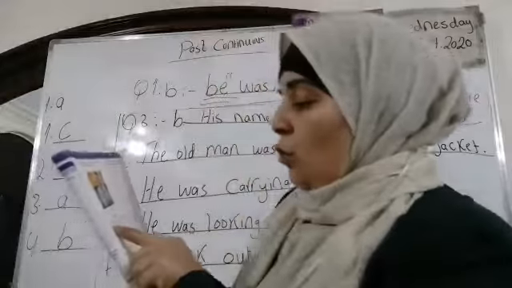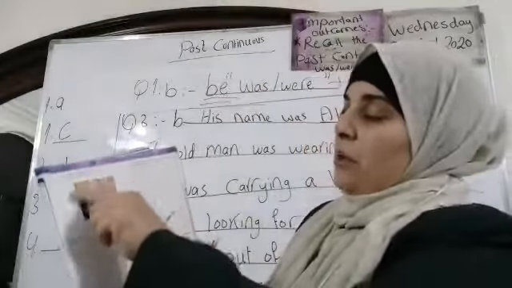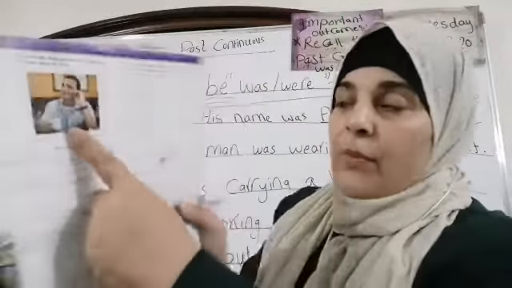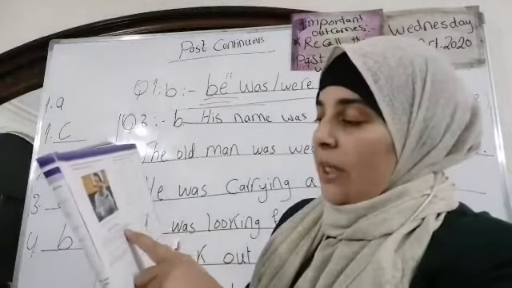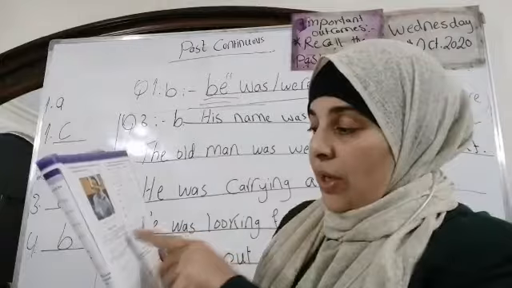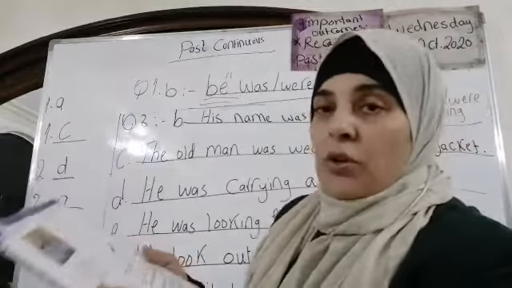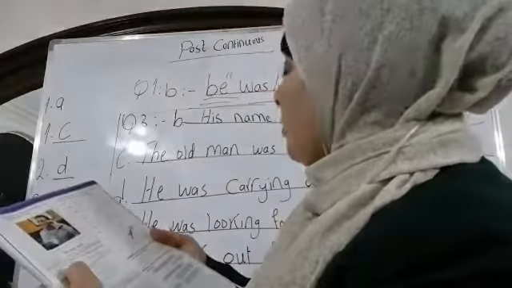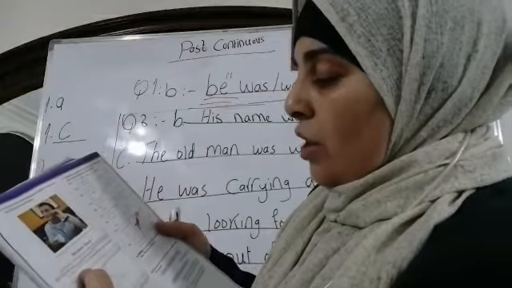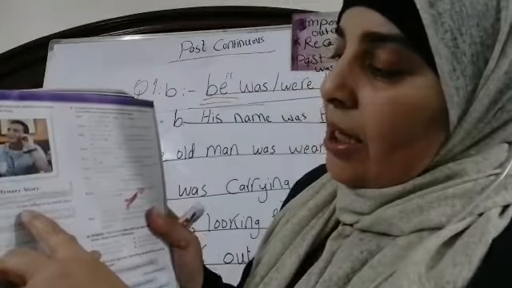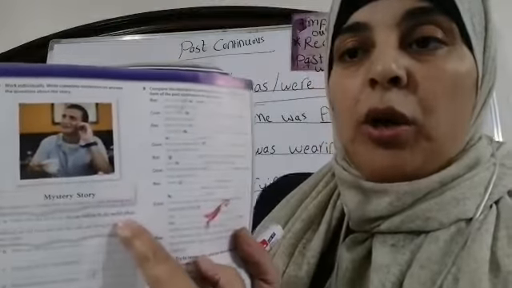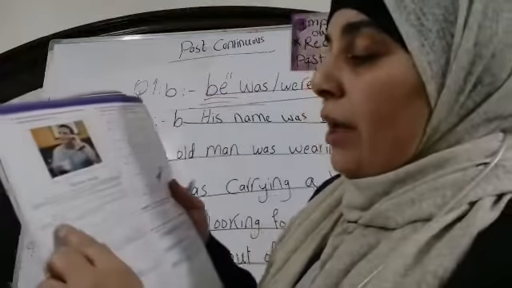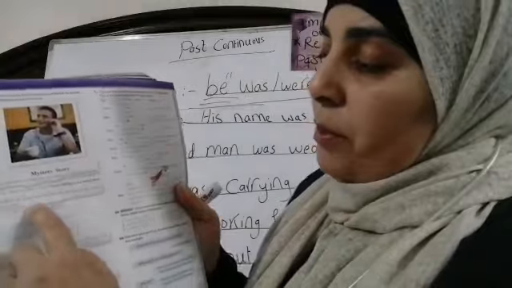Now, one afternoon, we are talking about this picture, about this man. Look at him. One afternoon, a man was sitting in a cafe, drinking tea. Look at question A. What else was he doing? Look at the answer. He was talking on his mobile phone. Okay, now we are going to continue. Look at this piece of paper.